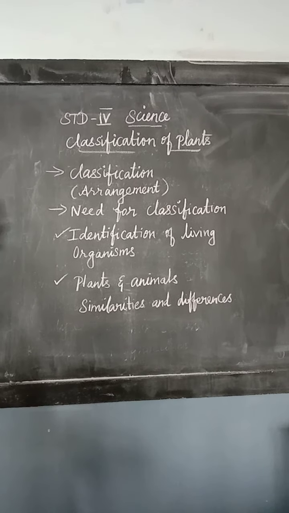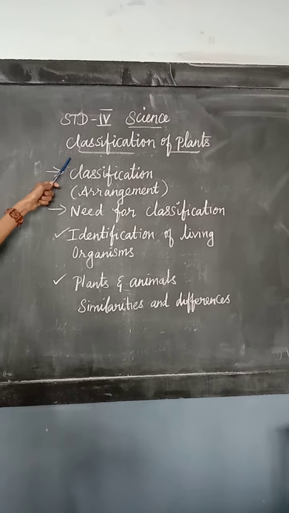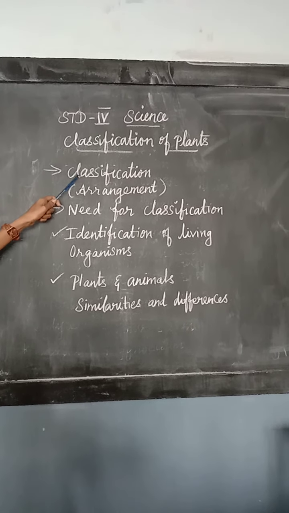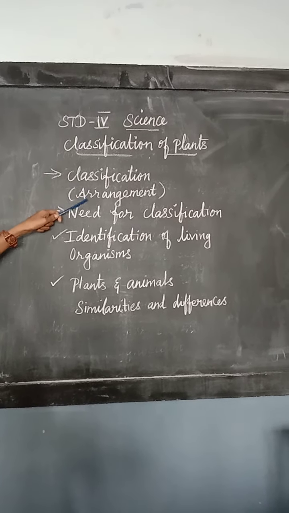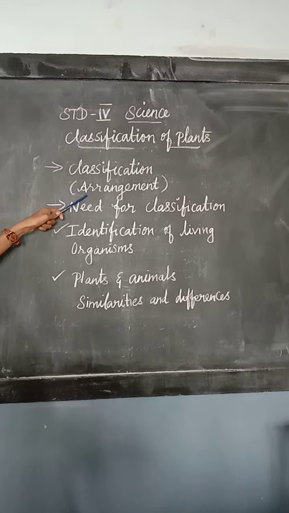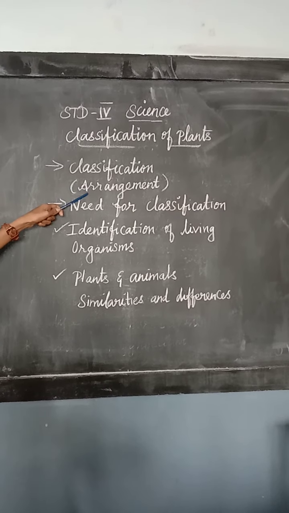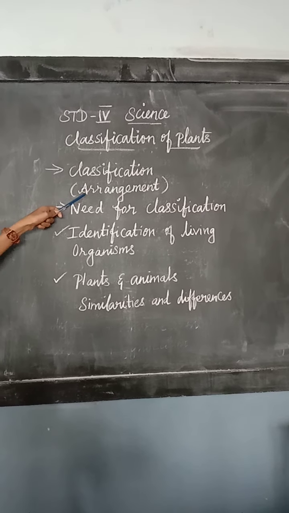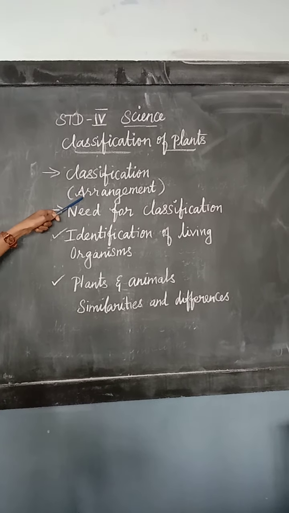Students, let us see classification of plants. First, what is meant by classification? Classification means arrangement of plants and animals. In the case of plants, we can arrange them by the stem, root.